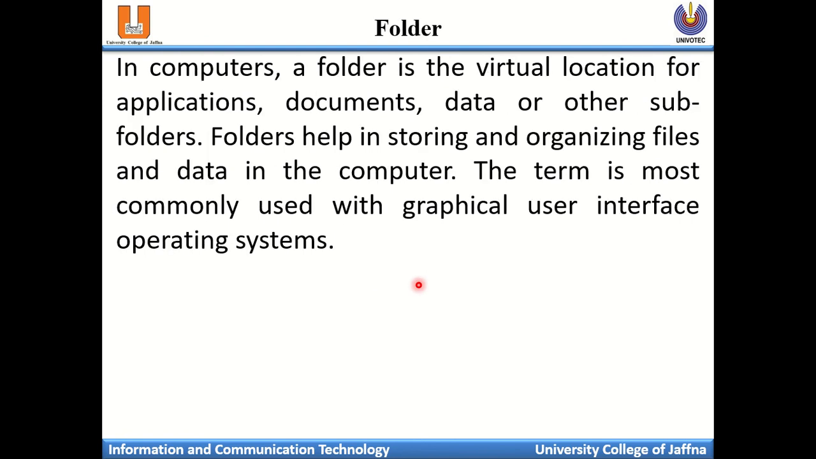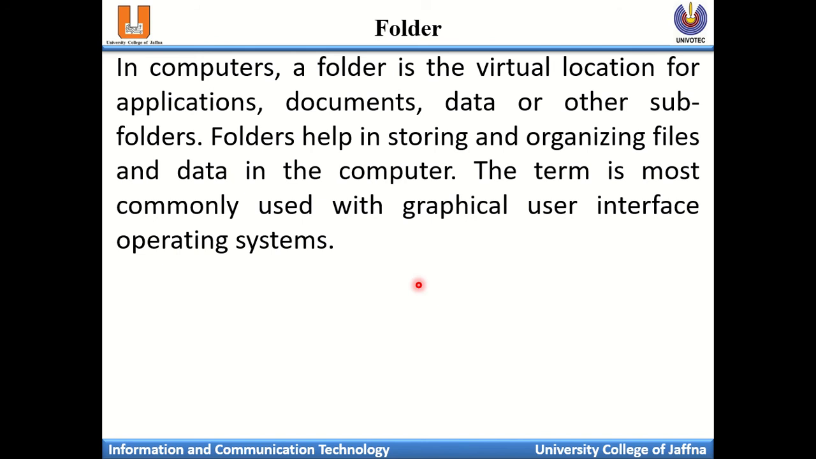Folder. In a computer, a folder is the virtual location for applications, documents, data and other subfolders. To organize things on your computer, we have folders. That is the virtual location where the data is stored. For your ease, they created the folder. Whatever document or file you have, you can put it inside a folder. Folders help to store and organize files and data in the computer.